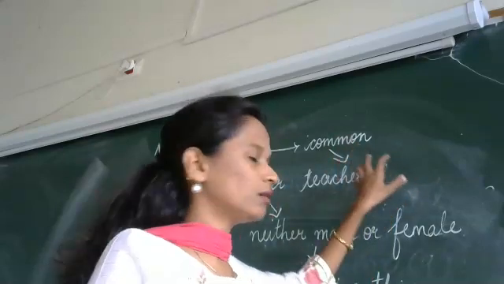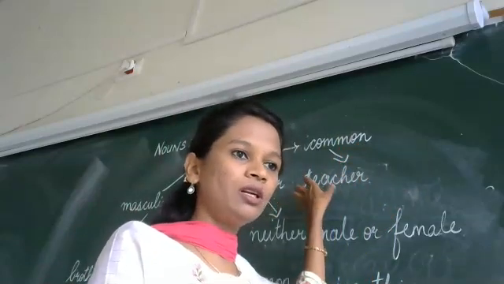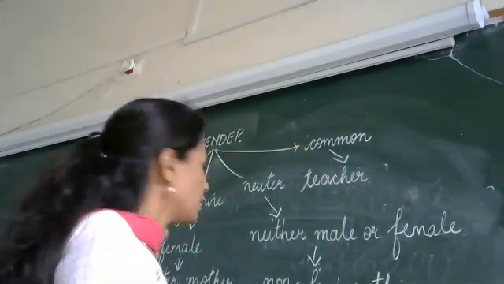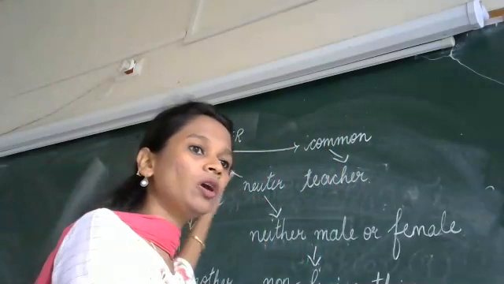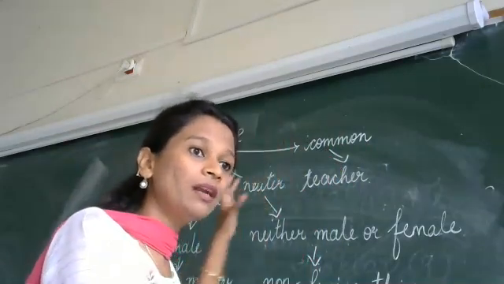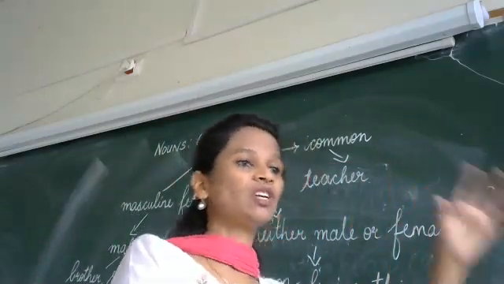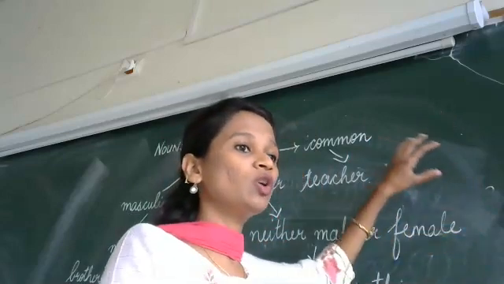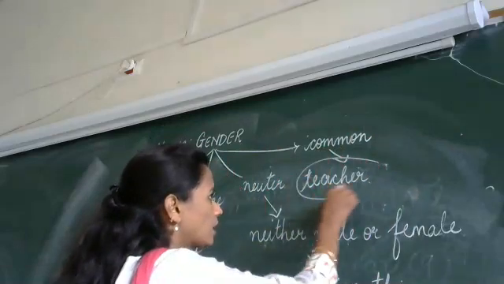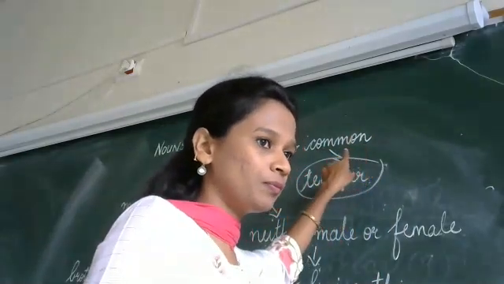When there is a common gender, for example, a teacher. If the teacher is a male, it comes under the masculine gender. If you know your teacher is a female, she comes under the feminine gender. But there are places where there is a female teacher and a male teacher, so you cannot say both together. Both together are called teacher, which belongs to the common gender.